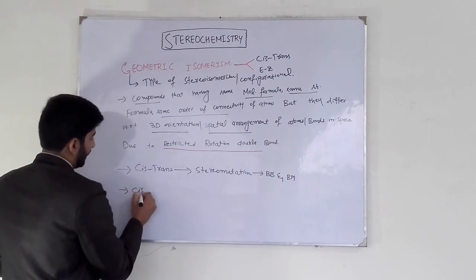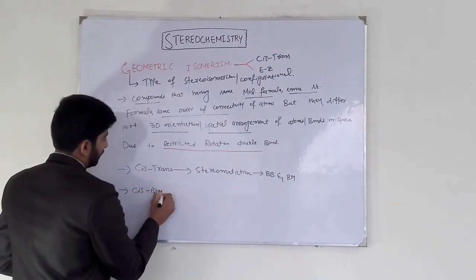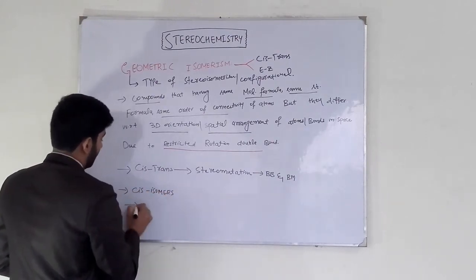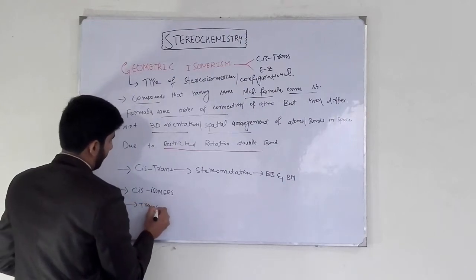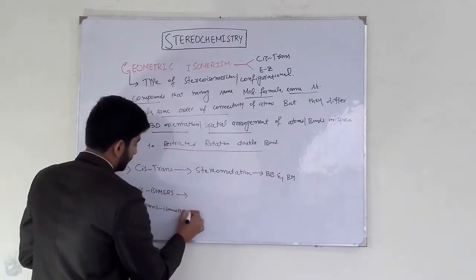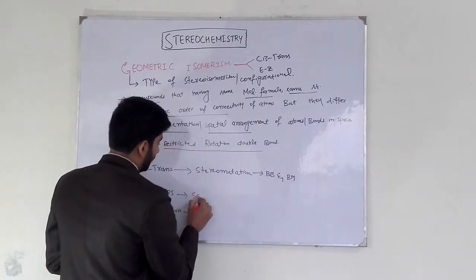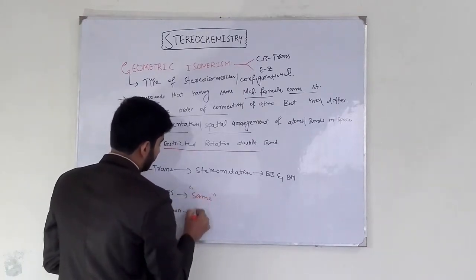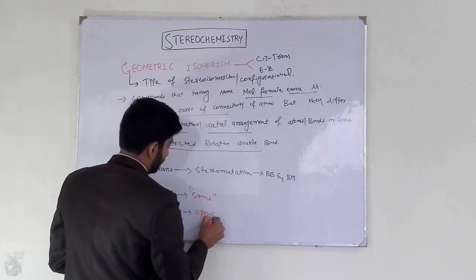What are cis isomers and what are trans isomers? Cis means same side of the double bond and trans means opposite side of the double bond.